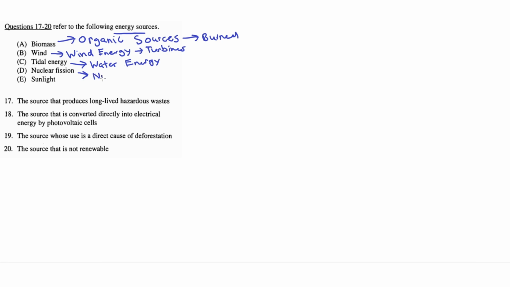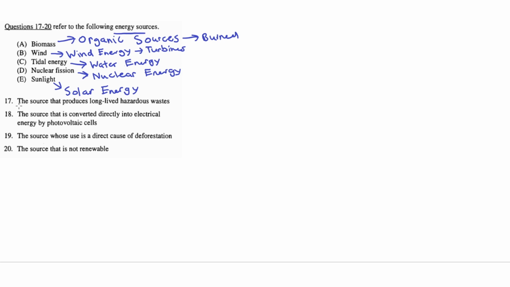So this is nuclear energy. And then the last is sunlight. This is solar energy, where solar panels are used to collect energy through sunlight. Solar energy.